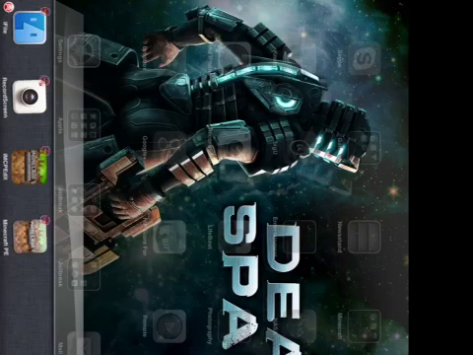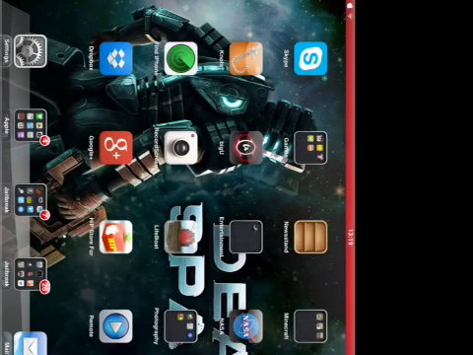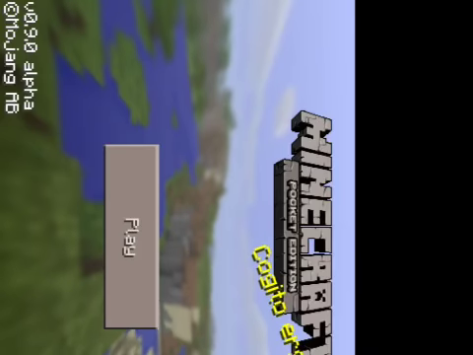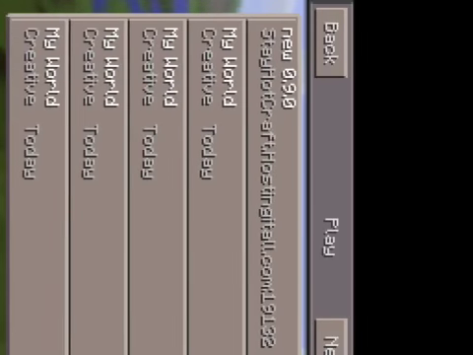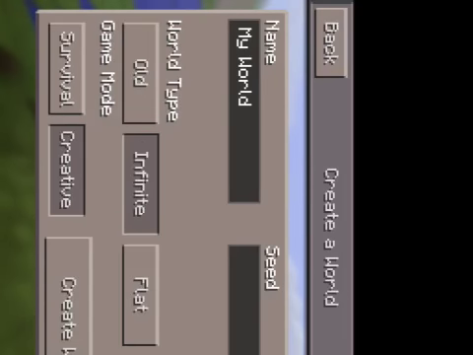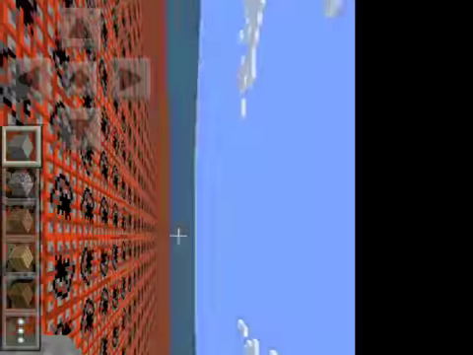Now close MCPE from the multitasking. I have multitasking, and then go back in it. It's loading. Then I'm gonna delete this world. Okay, and now new, advanced, flat, create world. Now I have it made out of TNT.